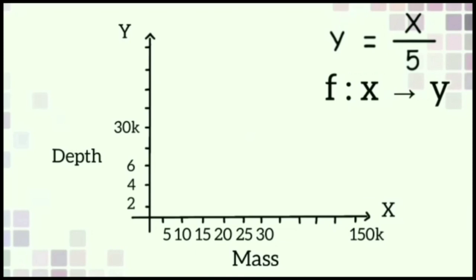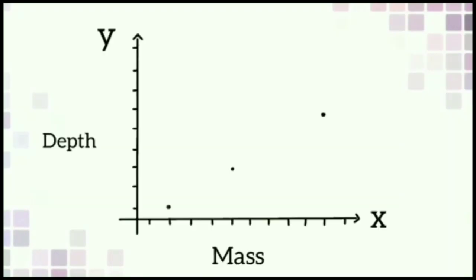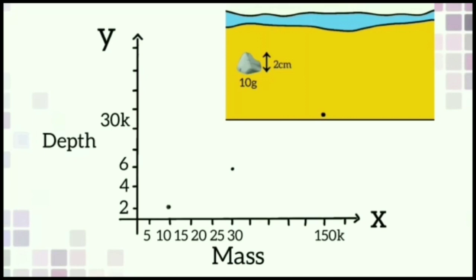We took mass on the x-axis and depth on the y-axis. The function of this graph is y equal to x by 5. The mathematical representation of this function is f such that x tends to y, where x belongs to the mass of the stone. Now let's plot the values in the graph.